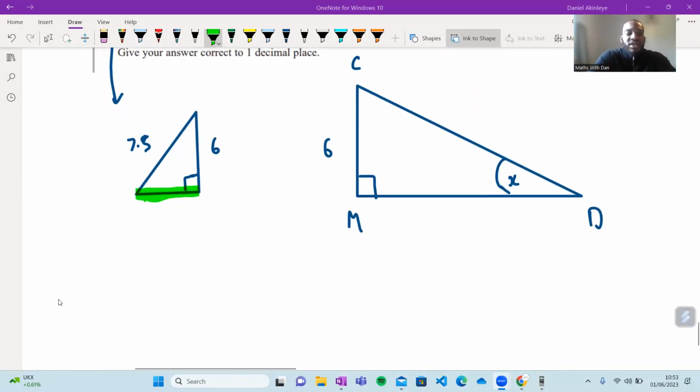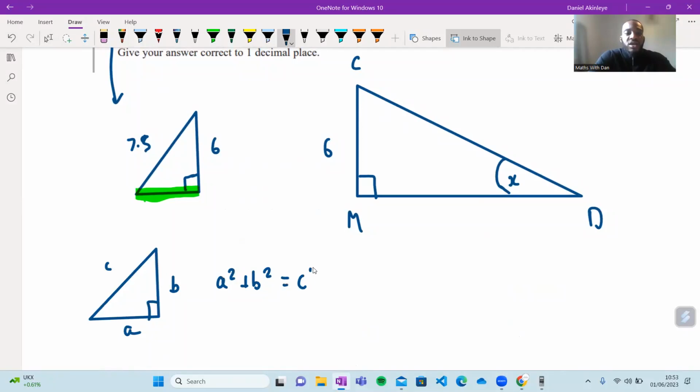If I have a right angle triangle like this, I'll do it the same way around. This is A, this is B, and this is C. Well, Pythagoras' theorem states that A squared plus B squared is equal to C squared, isn't it? So in our case, we can see that 7.5 is C. We can call this B, and this is A. So therefore, we've got A squared plus, plugging everything in, 6 squared is equal to 7.5 squared.